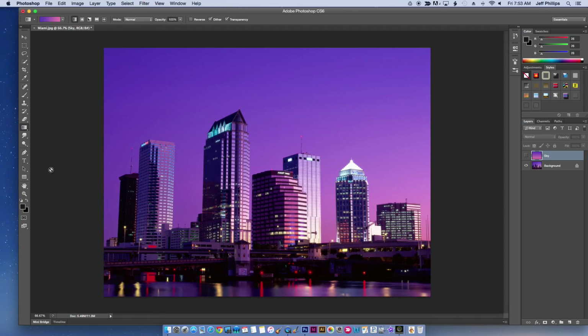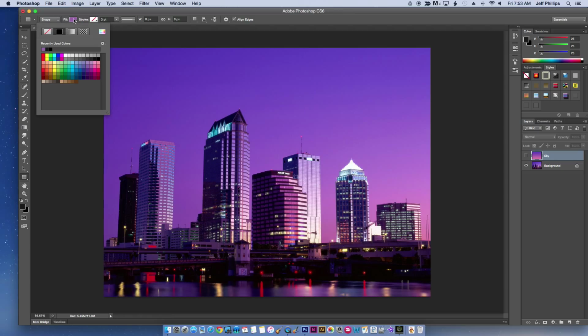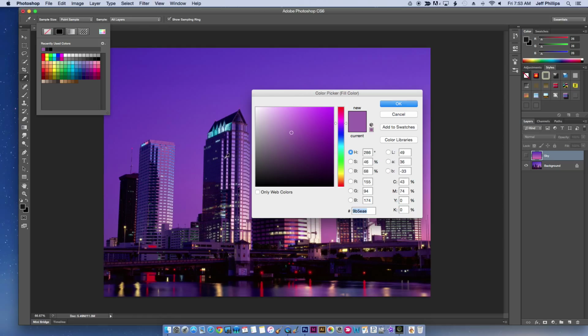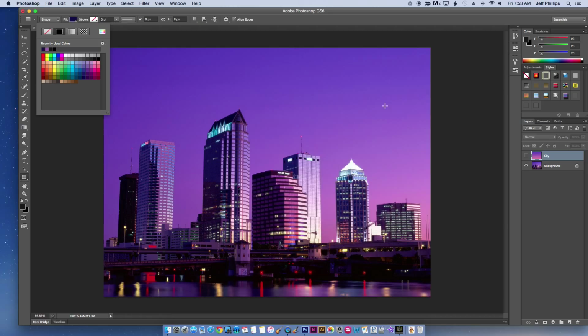Now what I'm going to do is make my shapes. So I'm going to go over here to my shape tool, and I'm going to start with a rectangle. I'm going to do this middle part of the building right here. So up here at the top in CS6, I'm going to grab my fill color. I want to make sure I grab this dark purple. So I click this rainbowy looking thing here. And you see I get this eyedropper, and I'm just going to grab that. Boy, that's almost black, isn't it? I want it a little lighter. That'll work. And I click OK. And now that's going to be the color of my square.